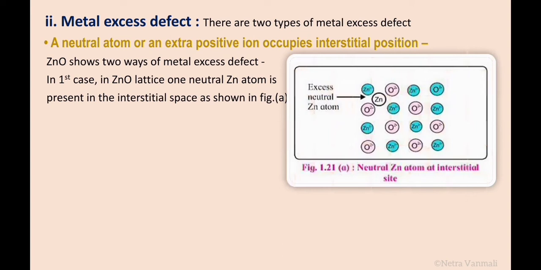In the first case, as you can see in the diagram of the ZnO lattice, one neutral zinc atom is present in the interstitial space between the constituent particles. So this is the extra atom, excess neutral atom. So this is an example of metal excess defect.